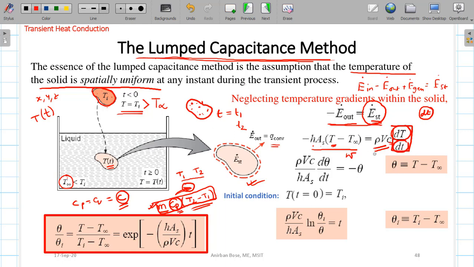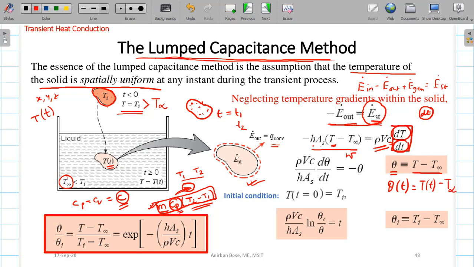Now the next thing is very simple, you just replace this temperature difference between the body and the outside temperature T infinity as theta. So remember, this theta is now a function of time, because actually this T is a function of time, that is why this theta is a function of time. So theta is T minus T infinity.